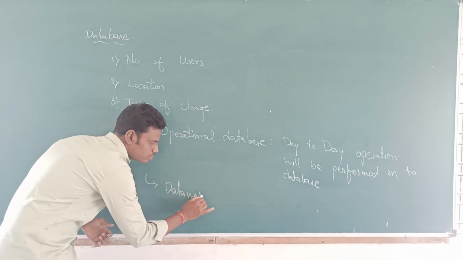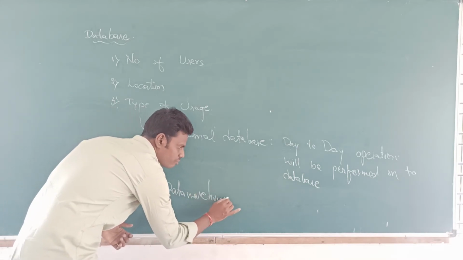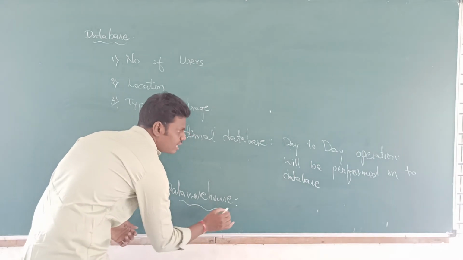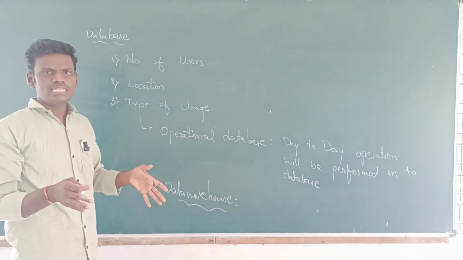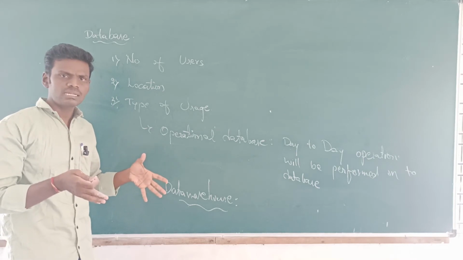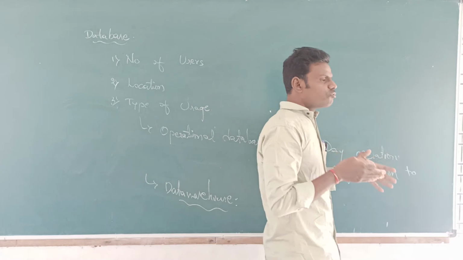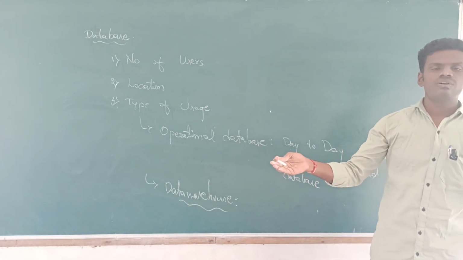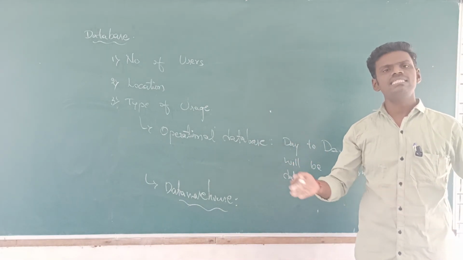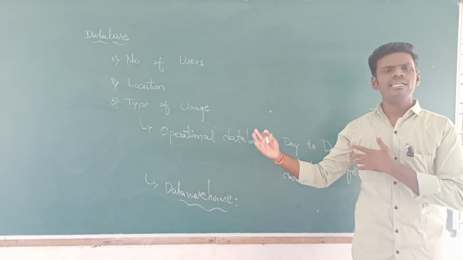And the second one, we will be talking about the data warehouse. What do you mean by data warehouse? It is a place where we store the data, the databases, for a long period of time, say 10 years, 15 years, so many years.